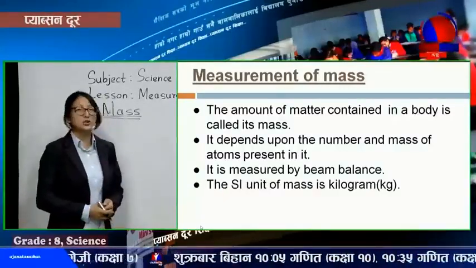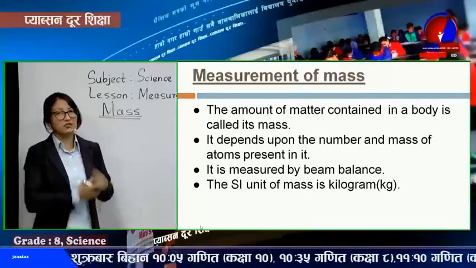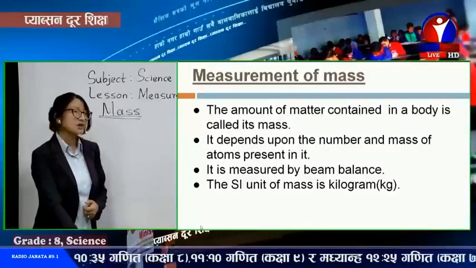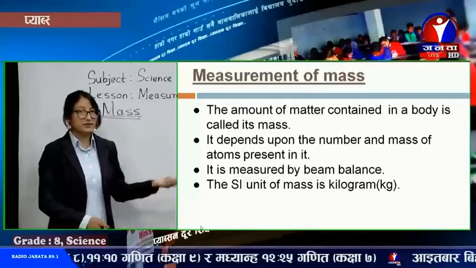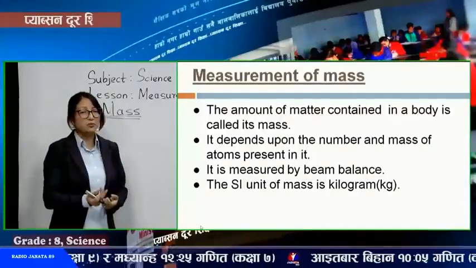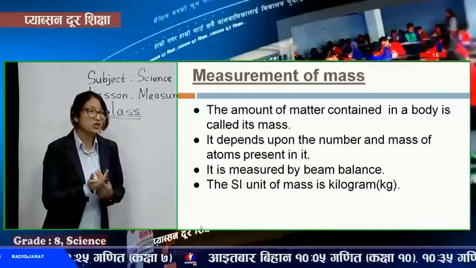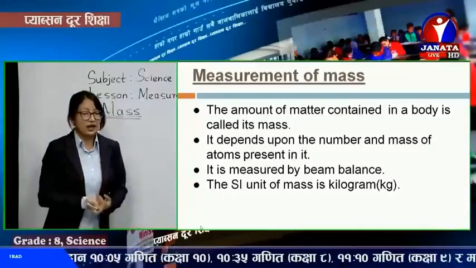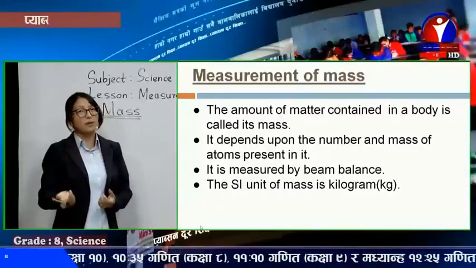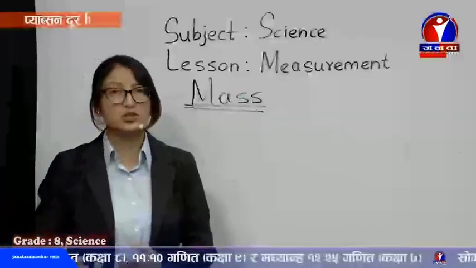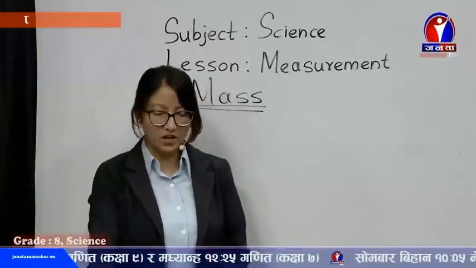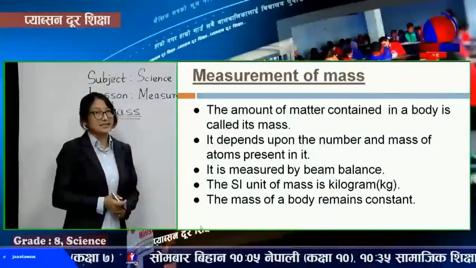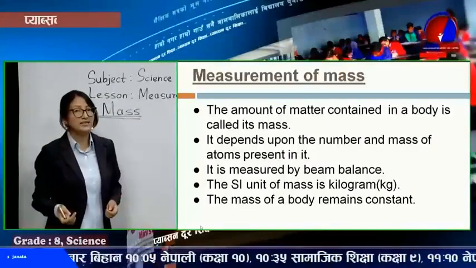Its SI unit, we have been revising the same thing again, is kilogram. It is measured in kilogram. And we also have the sub-multiples and multiples of kilogram. If you have to measure a smaller amount of mass, then we use milligram, centigram, decigram. And if you have to measure bigger amounts, then we use quintal, ton. These are the units for measurement of mass. And as I've already said, mass always remains constant. It does not vary from place to place.